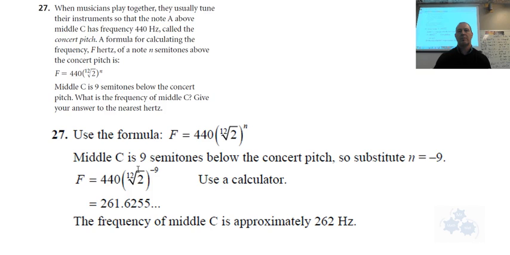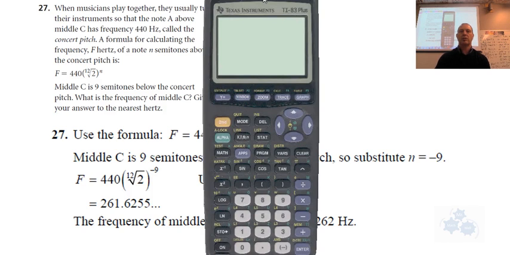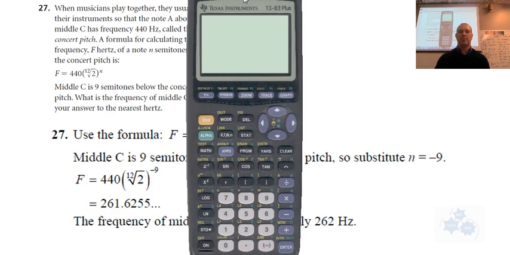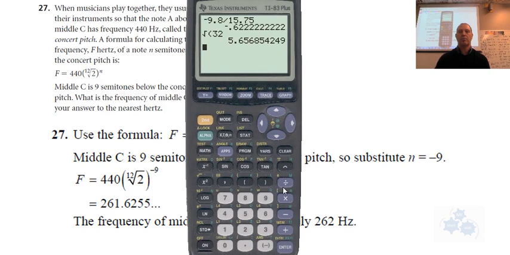All right, so here's the solution to number 27. If N is semitones above concert pitch, and you're given that C is 9 semitones below that, it might be a good thing to try to substitute N equals -9 into the formula. So, of course, you can use your calculator here, and whichever calculator you're using, just make sure that you know how to do this on your calculator. Very important. Okay? So, use your brackets and everything. This -9 only goes to this one. Do not do the multiplication first. You have to do this exponent first.